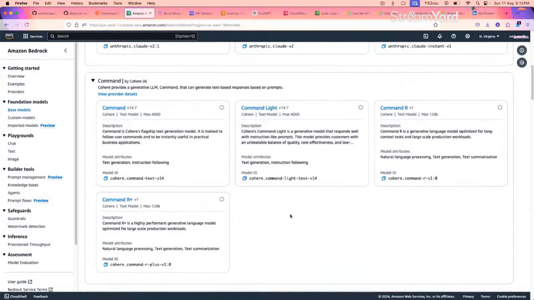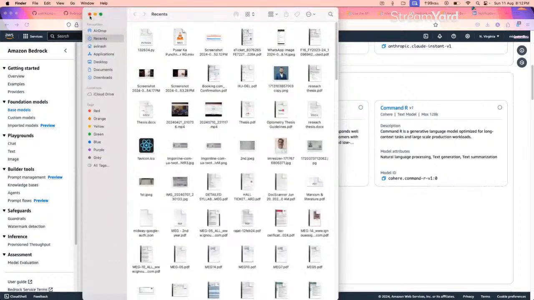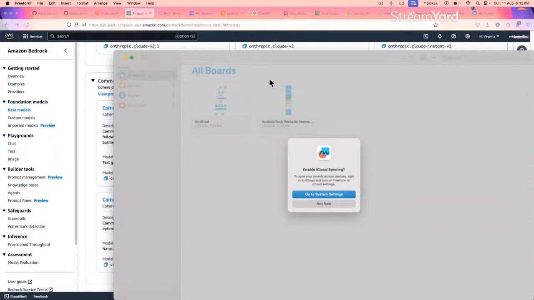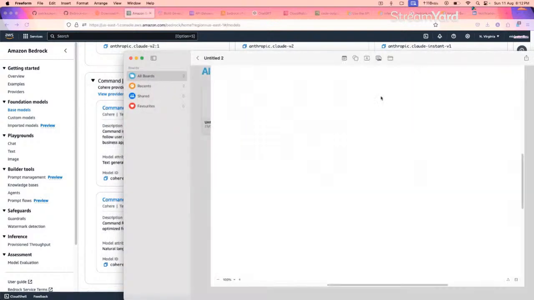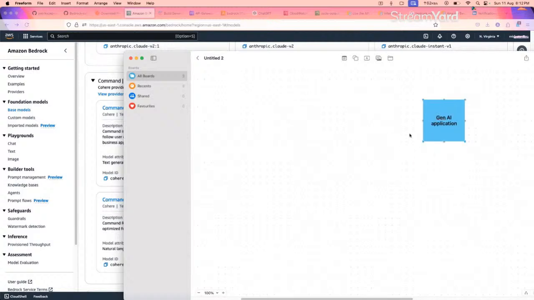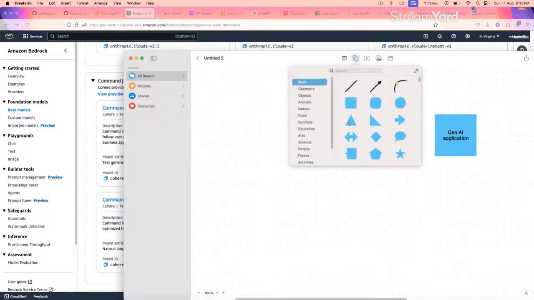So in this particular session, let me draw things here. Our goal today will be, let's say this is our generative AI application. This application's task is to generate code. Whatever code we ask for, this application will generate. We'll code this generative AI application using the SDKs. Then we want this application to be accessible to all people. How can we do that? We will be using API Gateway. So let's say this is our API Gateway. We'll call it like this.